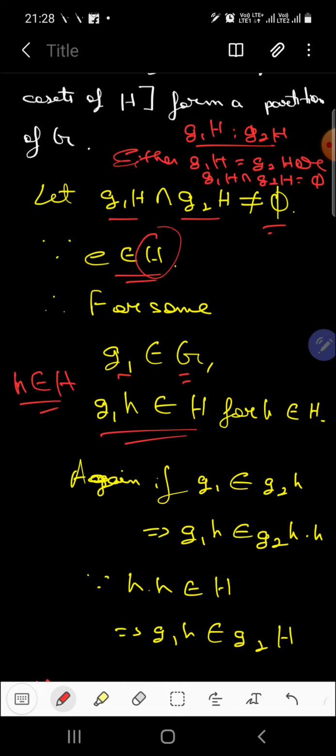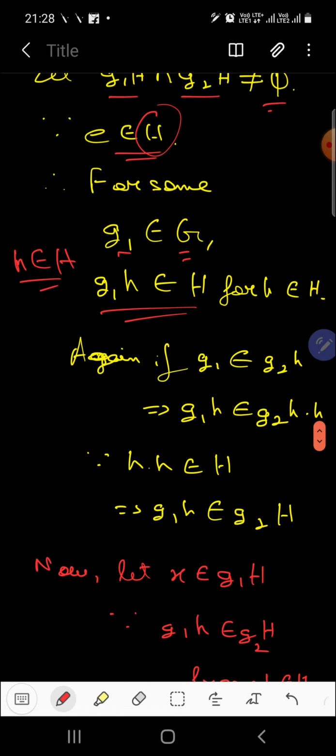Now since we have said that the intersection is not null, let me make this a bit clear. I made it a bit wrong here. G1h will actually be an element of G1 capital H. I have missed the G1 portion there. So G1 small h will surely be an element of the left coset G1 capital H, the reason being that small h can also be the identity element.